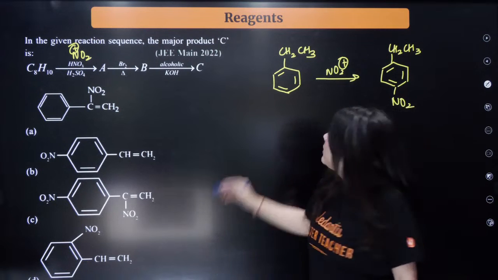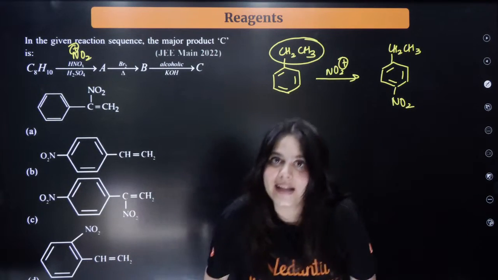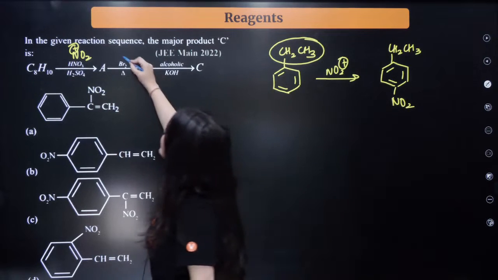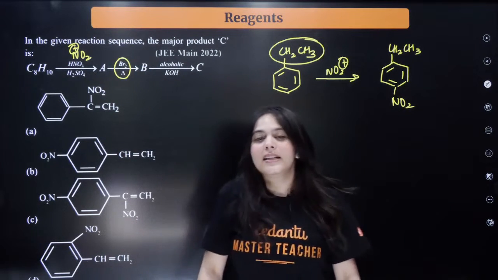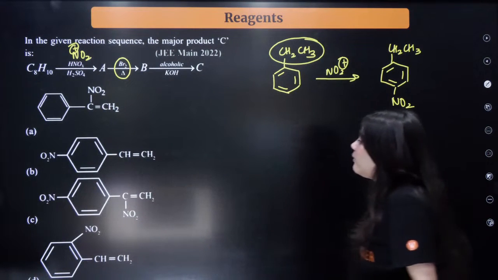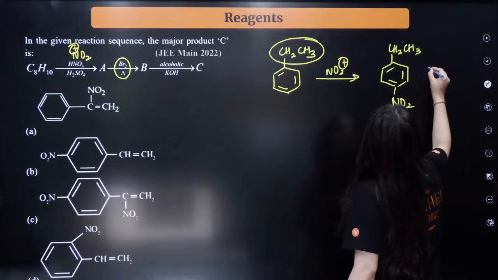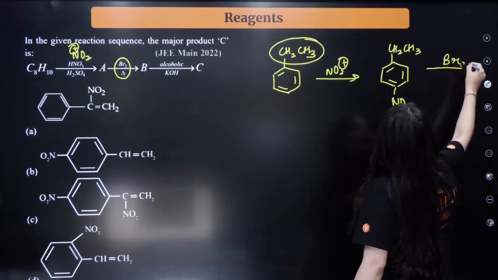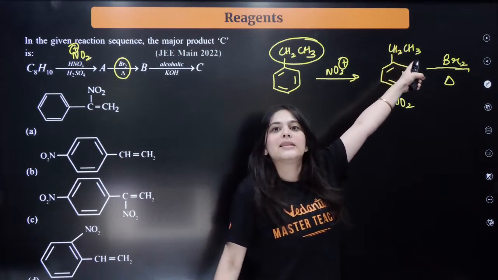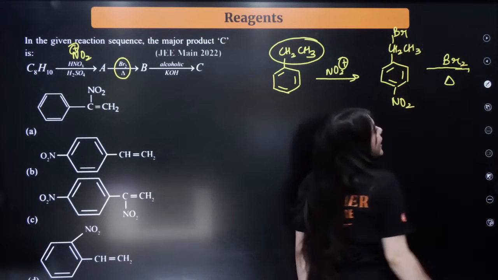Why at the para position? Because this alkyl group is actually ortho-para directing, with para being the major product. Now next you're reacting with bromine and heat. In the presence of bromine and heat, what will happen? Where will the bromine get attached now? When I'm reacting it with bromine and heat, the bromine gets attached on this benzylic carbon. So here the bromine will be attached. Understood?